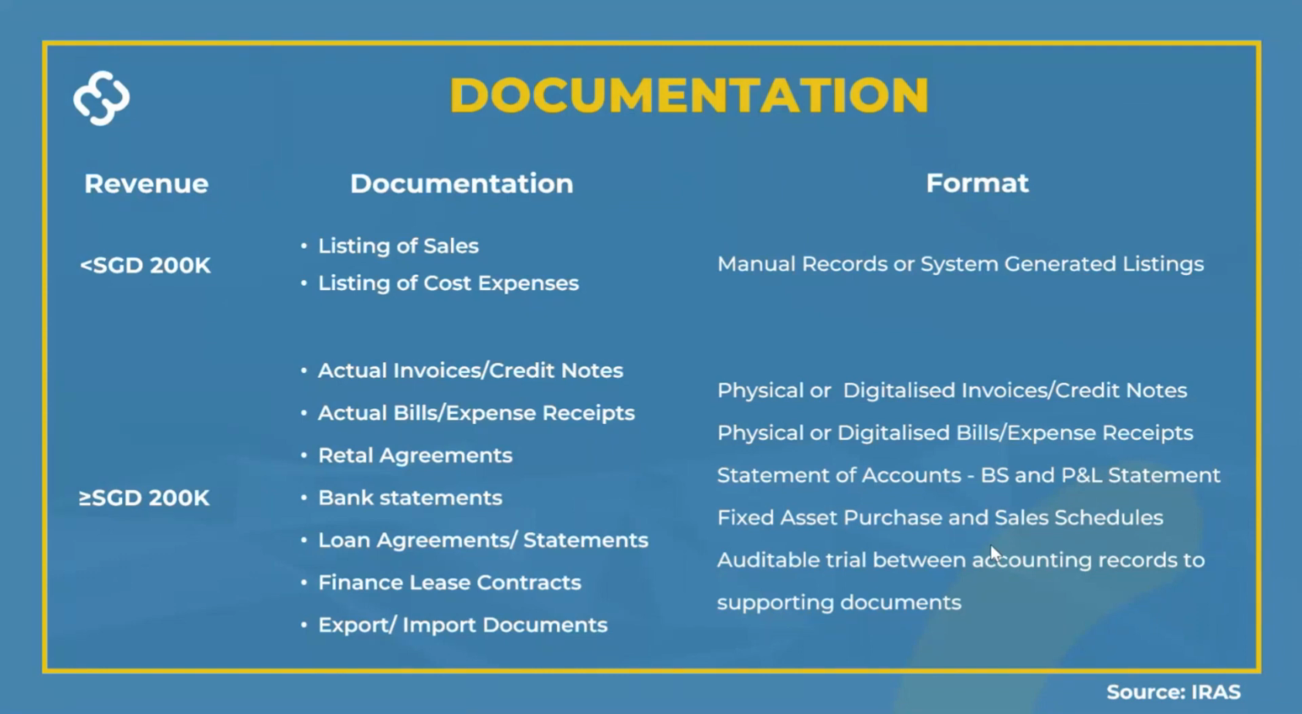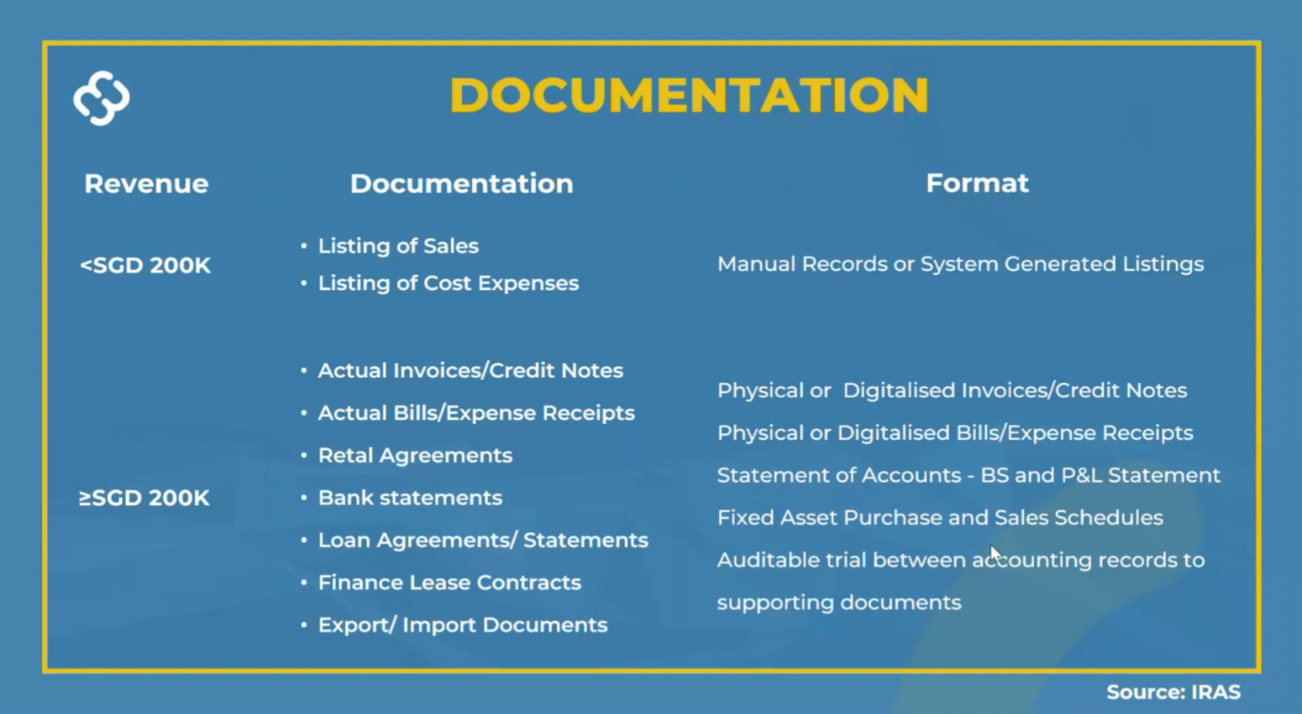It means that if your business or company has a revenue of less than $200,000 a financial year, you are only required to keep your listing of sales transactions, listing of costs and purchase documents. These are basically manual records you can record in an Excel spreadsheet, but you've got to list it according to the template provided by IRAS on their website. So you can go to Google, look at the IRAS website, and search for what business records are required to be kept. They will actually give you a template to record according to those requirements.